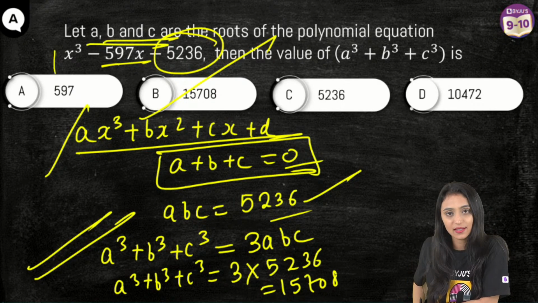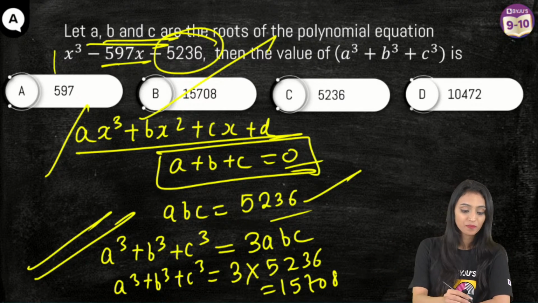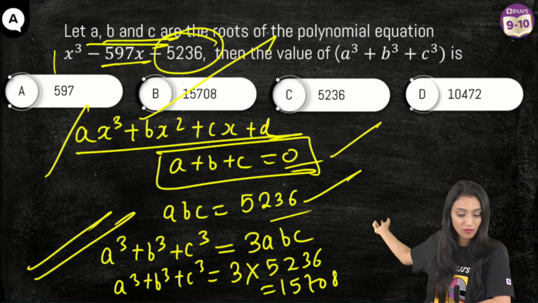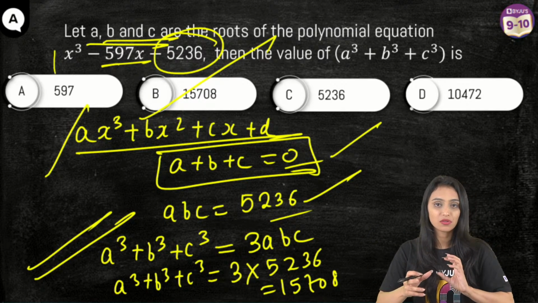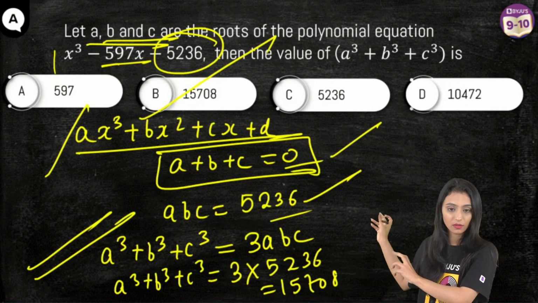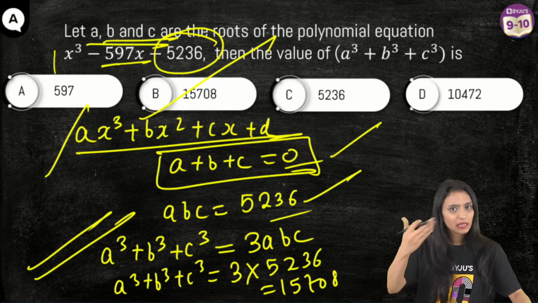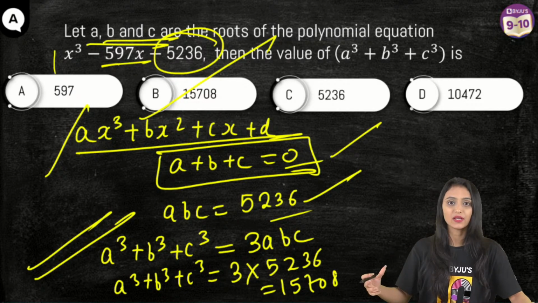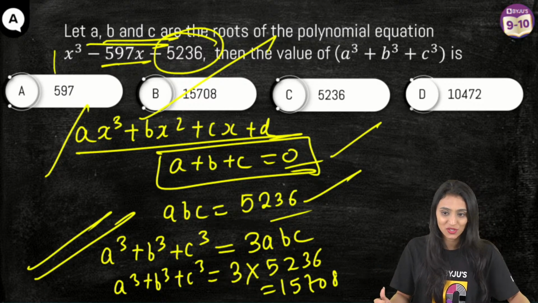For 9th graders, yes, they do not know that there are 3 zeros for a cubic polynomial. Yes, Prince, this is simple. There are 3 zeros for a cubic polynomial, so a plus b plus c over here, these are the zeros. They will be equal to 0. See, 9th graders do not know about this relationship, so they might not be able to understand the relationship between the zeros and coefficients. So don't get confused. If you don't know that, next year you will be learning this. And if you want to learn this topic, we have done sessions on polynomials. You can go and watch them and learn the relationship between zeros and coefficients.